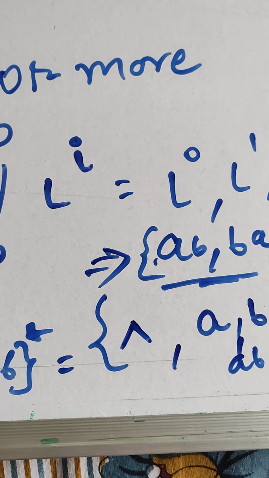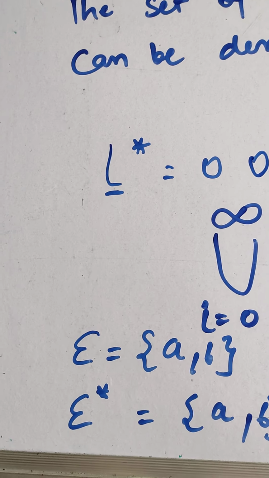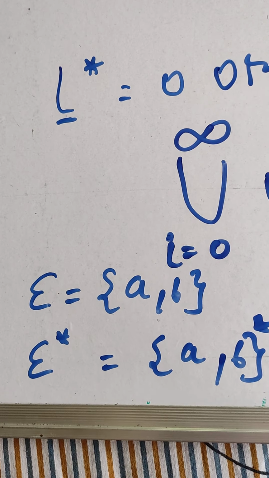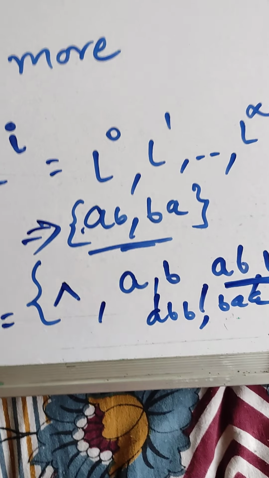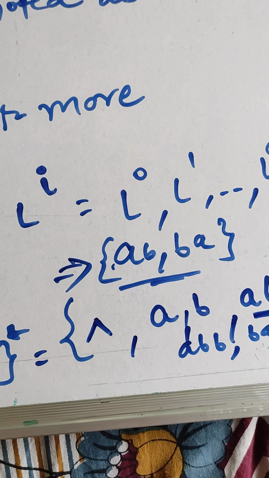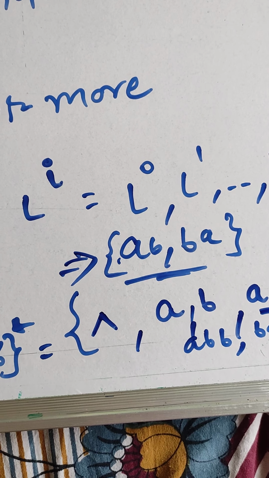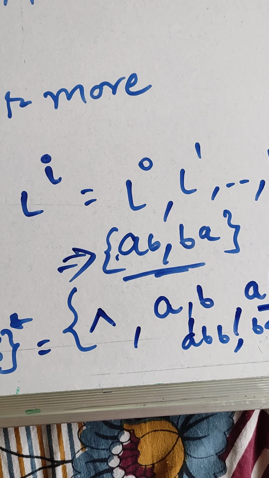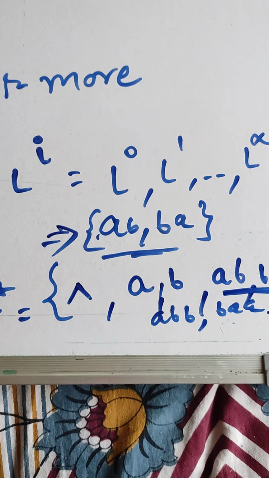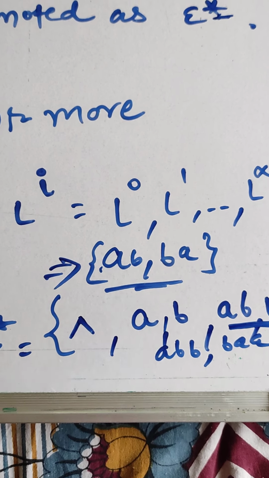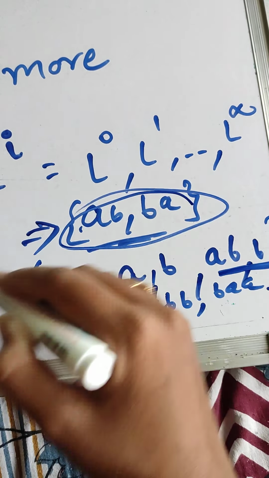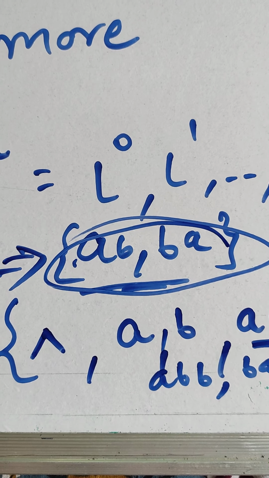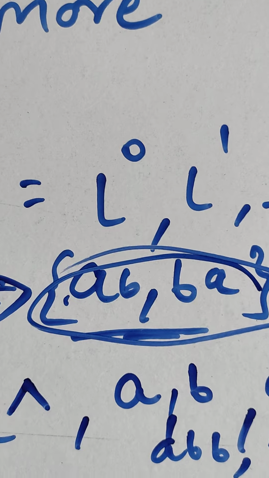But if I am giving some rule, then from that set of strings of AB, what will the set of strings be? From this I am choosing the language of strings over sigma of length 2. So from this set I am choosing length 2. The length 2 strings are AB and BA only. So the language is the set of strings over sigma of length 2, that is AB, BA. That is my language.